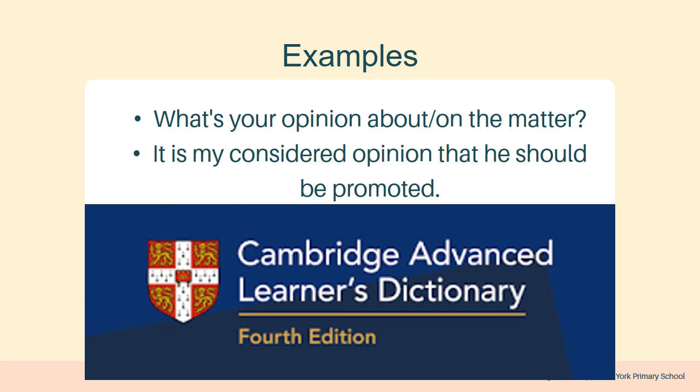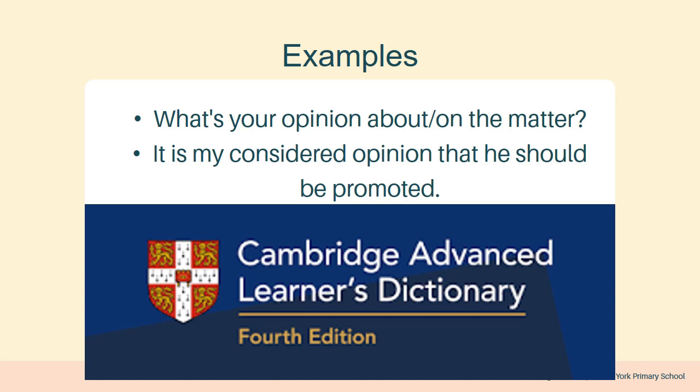Examples, what's your opinion about on the matter? We can use both words, about or on. What is your opinion about this matter? So you may have your own opinion, I may have my own opinion. This is the difference, but the matter is the fact. For example, I say we are going to offer 2 new BS programs in this semester. If it is authentic, it is a fact. And if you say that whether these 2 programs will be successful or not, this will be opinion.